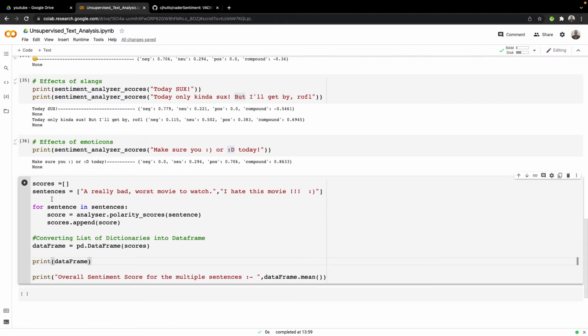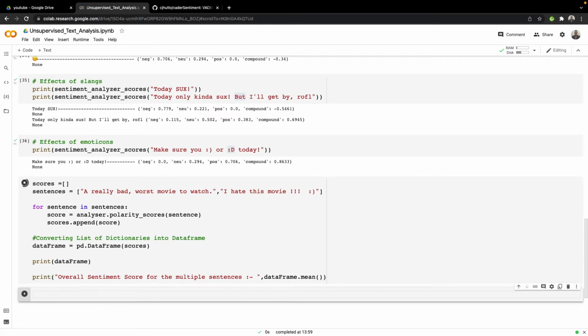So now let's see if we have a bunch of sentences here. We have an empty list here for scores. We have some sentences here: a really bad worst movie to watch, I hate this movie. Just by reading, we can say it's a negative review towards the movie. So we'll pass each to the analyzer object, get the polarity score, append it to the scores list, and convert it to a data frame. Then we print the data frame and try to get the overall sentiment of the sentences.